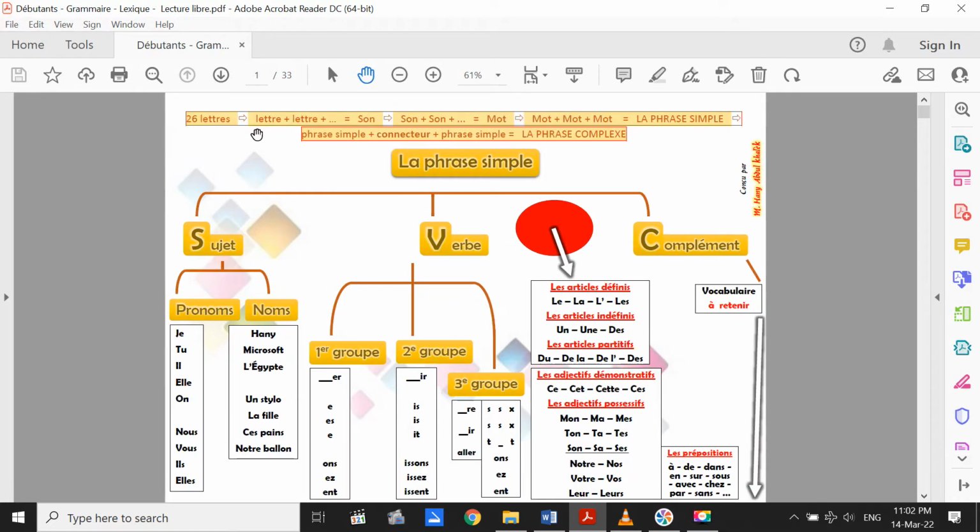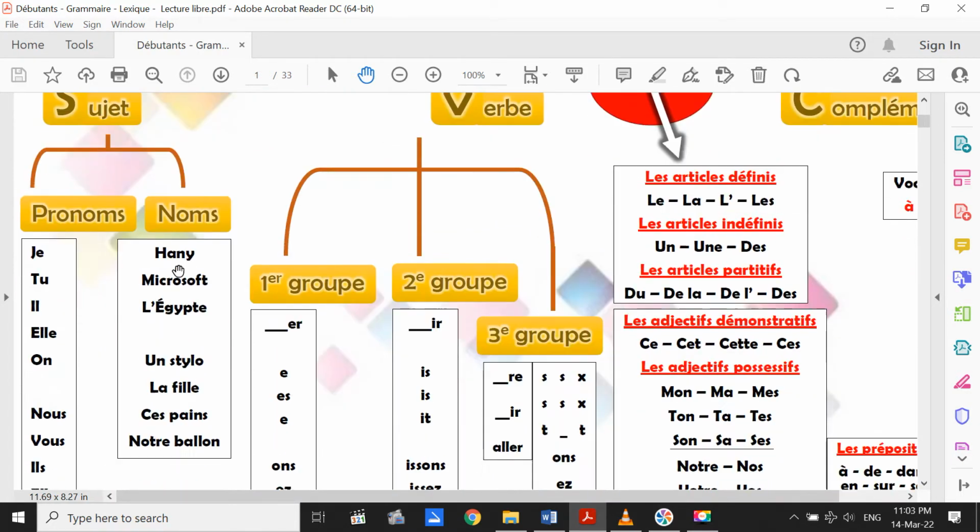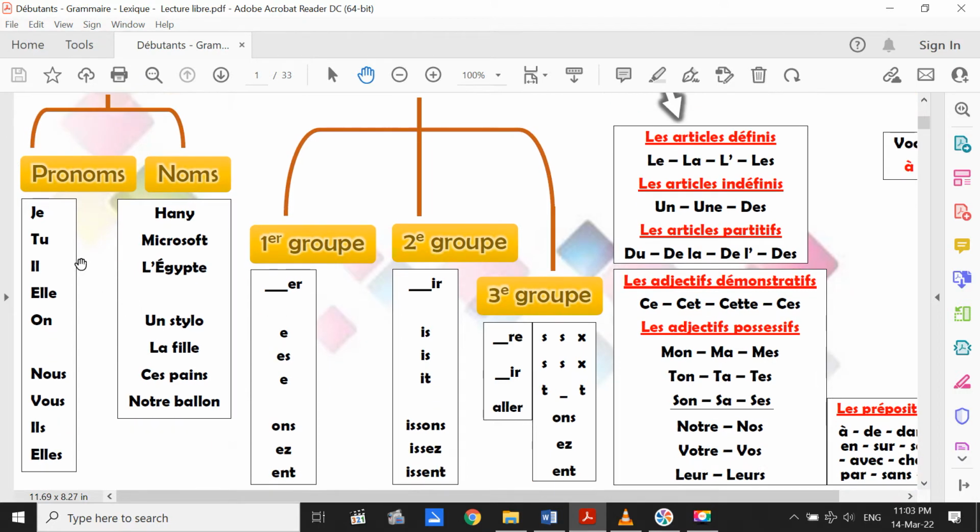So here we said before that in the French language we have 26 letters. From the letters we have sounds, from the sounds we have words, and if we have minimum 2 words or maybe 3 or more than 3 words, we have a sentence. After that we have a phrase complexe, and it's very easy because it's composed of 2 simple sentences. Donc la phrase française simple se compose de sujet, a subject, and the subject can be noun or pronoun. Here we have the French pronouns: je, tu, il, elle, on, nous, vous, ils, elles avec s.